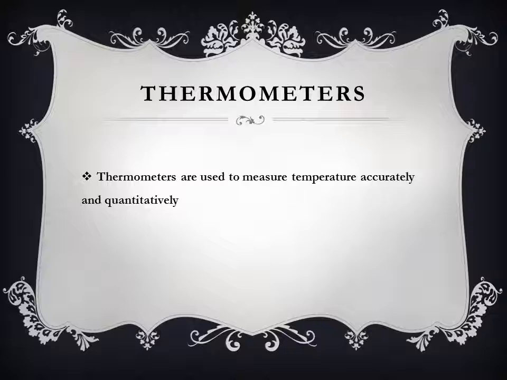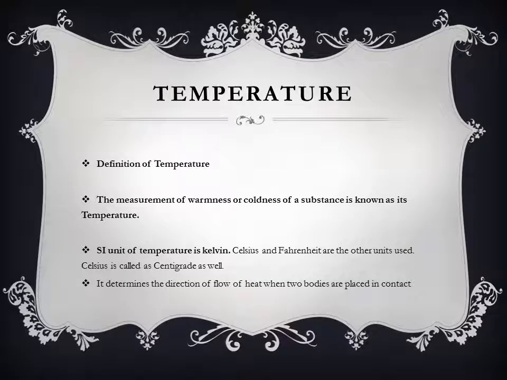Thermometers. Thermometers are used to measure temperature accurately and quantitatively. Definition of temperature. The measurement of warmness or coldness of a substance is known as its temperature. SI unit of temperature is Kelvin. Celsius and Fahrenheit are the other units. Celsius is called centigrade as well. It determines the direction of flow of heat when two bodies are placed in contact.